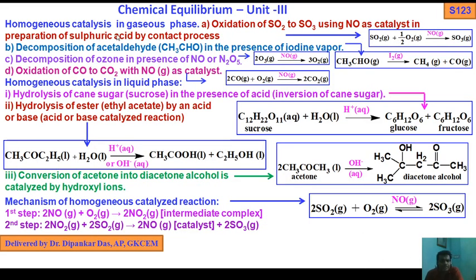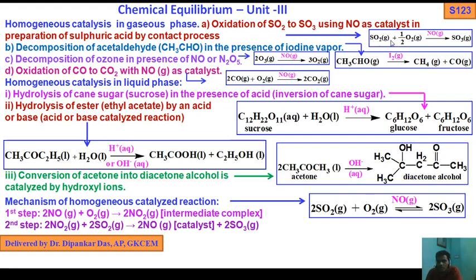Next, homogeneous catalysis in the gaseous phase. Oxidation of sulfur dioxide to sulfur trioxide using NO as a catalyst in the preparation of sulfuric acid by the contact process.